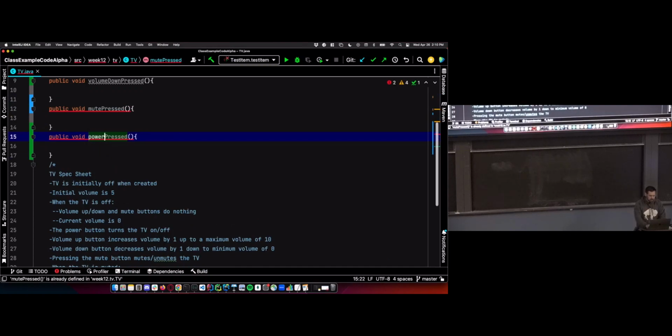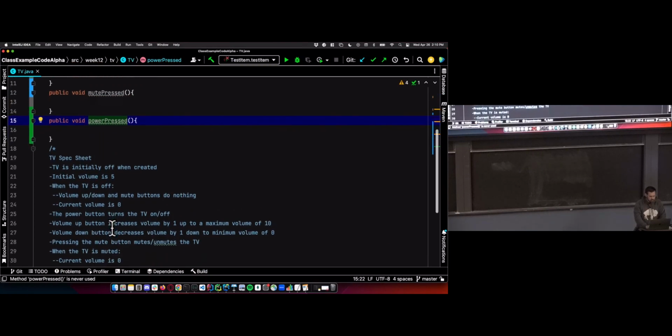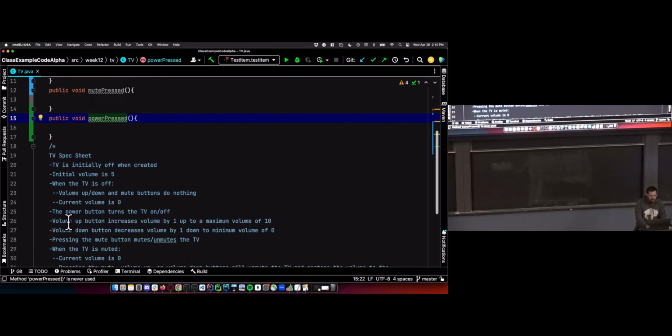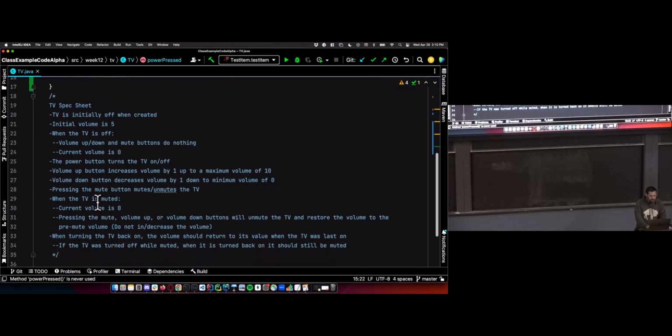The power pressed. Power button will turn the TV on and off. Volume up, volume down, pressing mute. We got those ones. TV is muted. Current volume is 0. Pressing up, down, mute. Doesn't do any, unmutes the TV. Turning the TV back on.